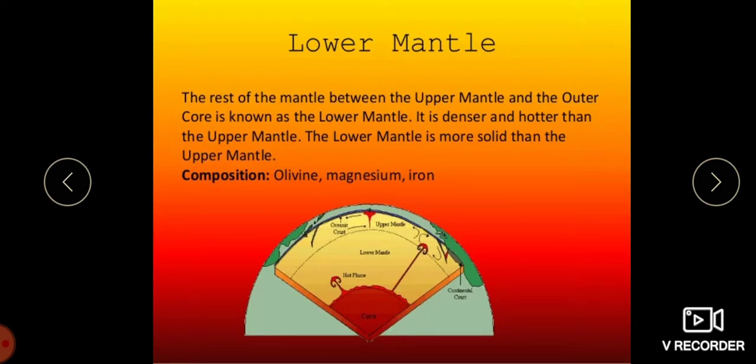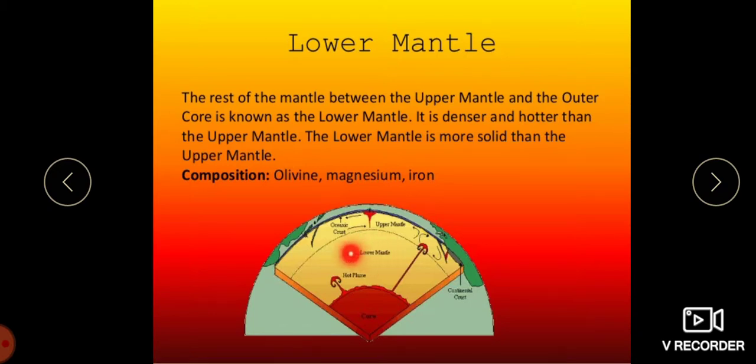Now we will move on to the lower mantle. The rest of the mantle between the upper mantle and the outer core, we call the lower mantle. You can see here. This one is denser and hotter than the upper mantle. The lower mantle is more solid than the upper mantle.